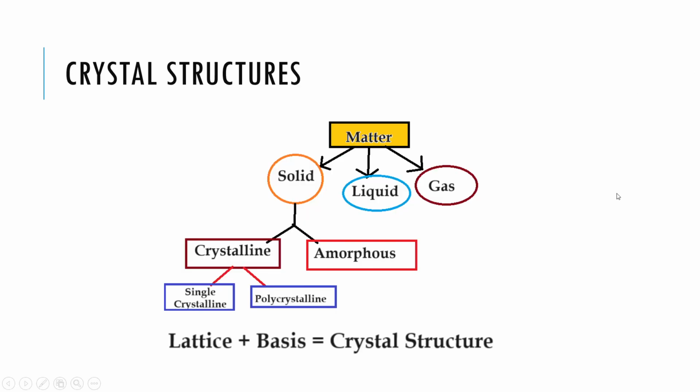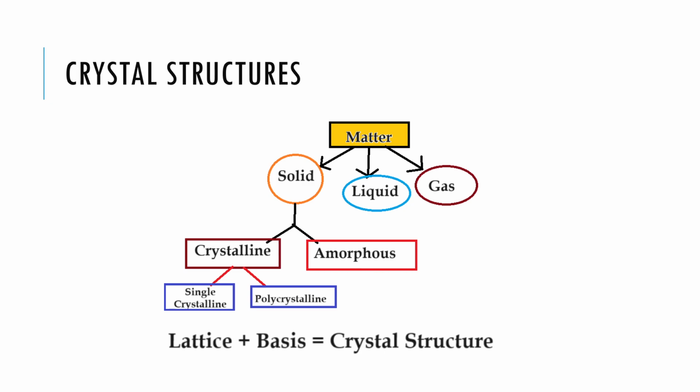Alright, so crystal structures. Before we go to crystal structures, let's go to the origin of the solids. So we go to matter. Matter consists of solids, liquids, and gases. Solids, as we know, are crystalline or amorphous. So we know what crystalline solids are. Crystalline solids have a periodic arrangement of atoms. If you go to the microscopic structure of a solid, all the atoms are periodically arranged. That kind of structure is what we call a crystalline solid.